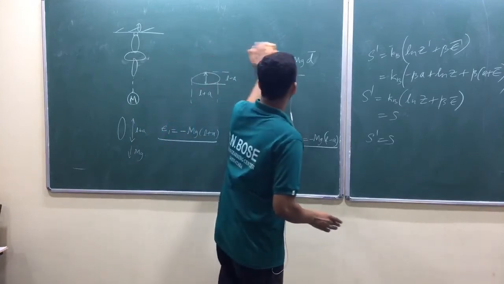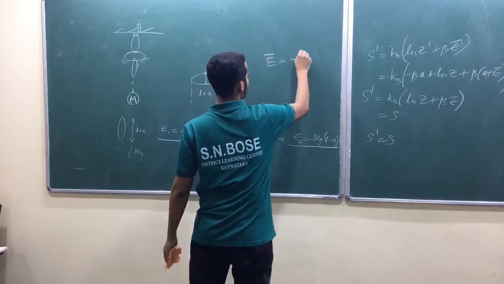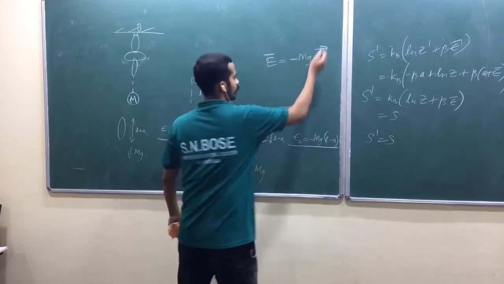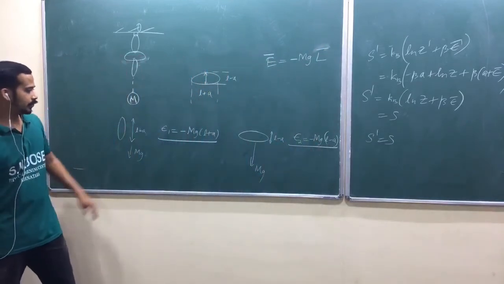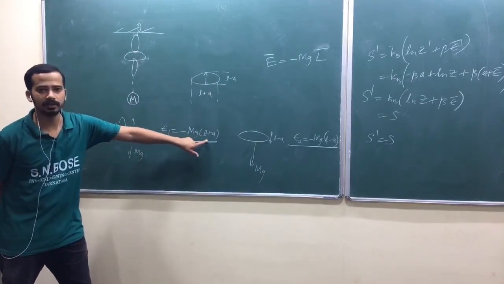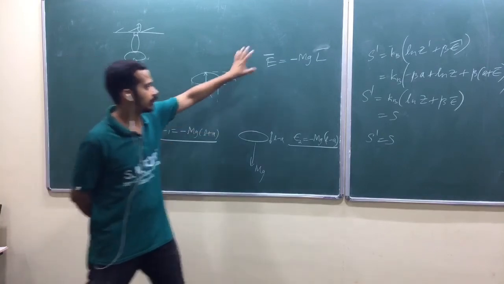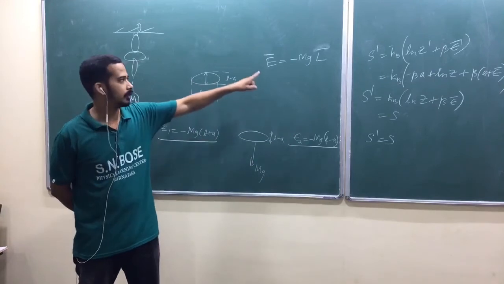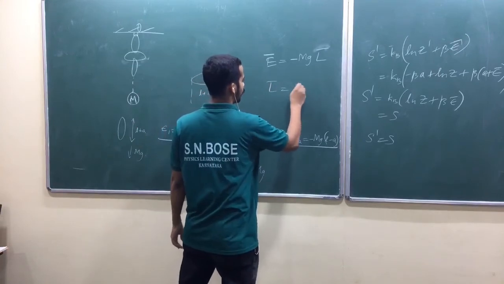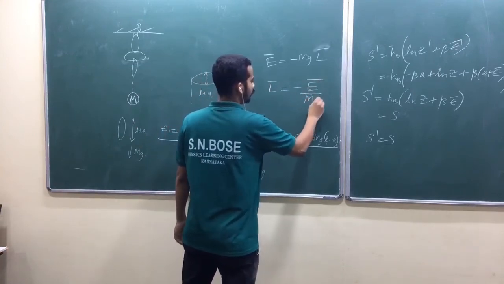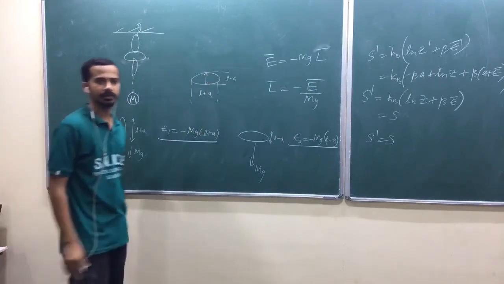So now, how do you write? Capital E bar, you can write this one as minus mg into L bar. Individual energy can be written as minus mg into length. Similarly, total average energy can be written as minus mg into average L. That you will get total average energy by this formalism. Treat that total average energy as minus mg into average length, and average length will be minus average energy divided by m into g. Actually, I had some other argument here. Yeah, let it be. So do it in this way.